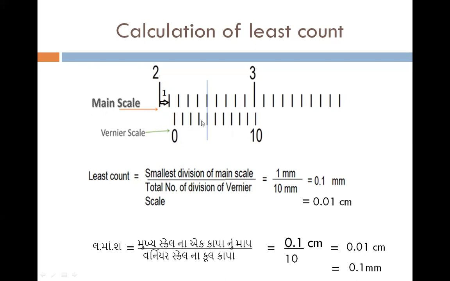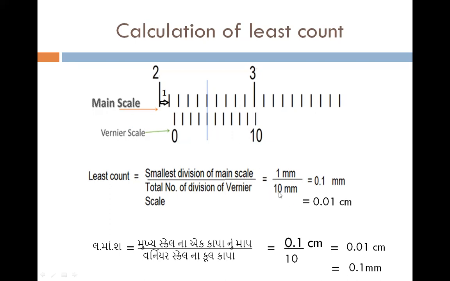Okay, 1, 2, 3, 4, 5, 6, 7, 8, 9, and 10. Left hand. It's not necessary that all the vernier calipers will have 10 divisions on the vernier scale. They may differ. It can be 20, it can be 50, depending on the requirement of the industry and the requirement of the measuring object. Here, usually we are having 10 divisions.